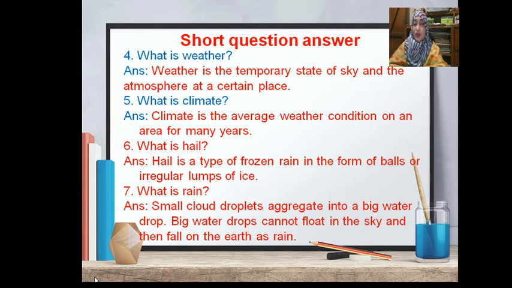Big water drops cannot float in the sky and then fall on the earth as rain.